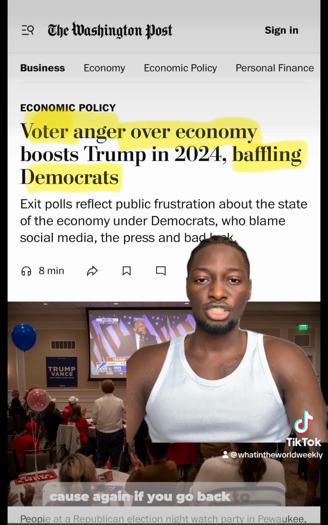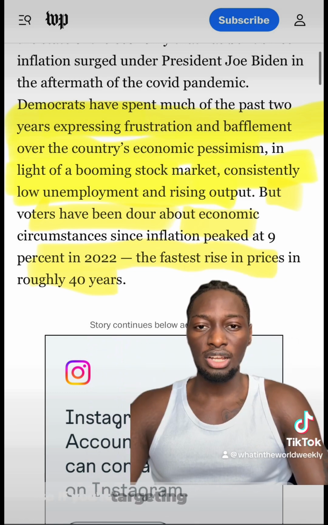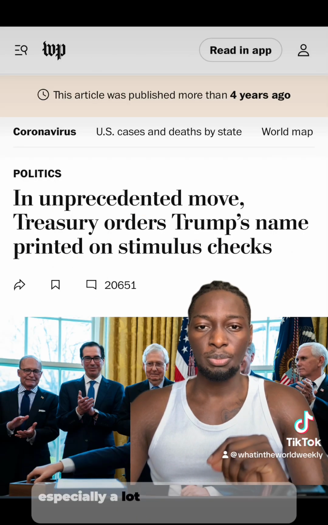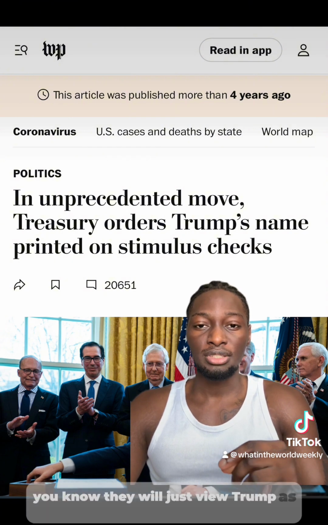Because again, if you go back to their strategy of appealing to more well-educated, high-income people, for those people, inflation is not really that big of a deal. For people that are counting pennies and are worried about grocery prices, they can feel how expensive things have become. So if you're targeting different voters like that, especially a lot of the people that are not inclined to vote for you, they will just view Trump as better on the economy.